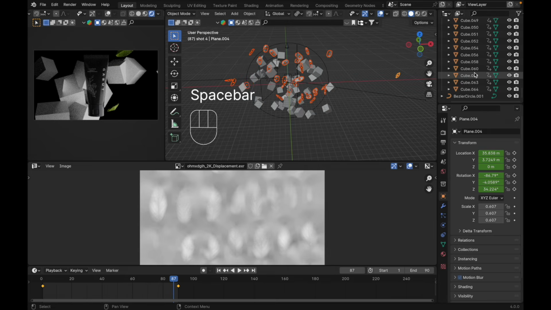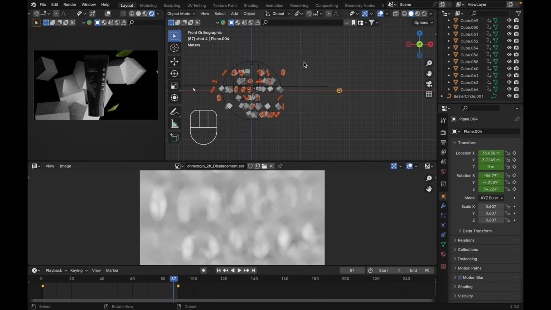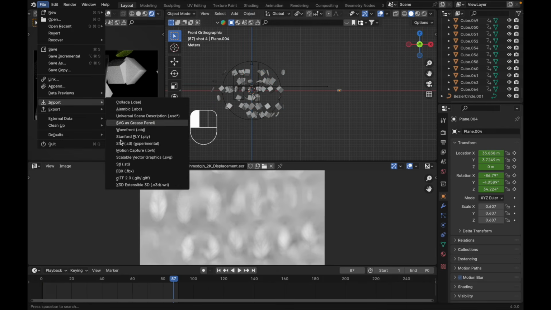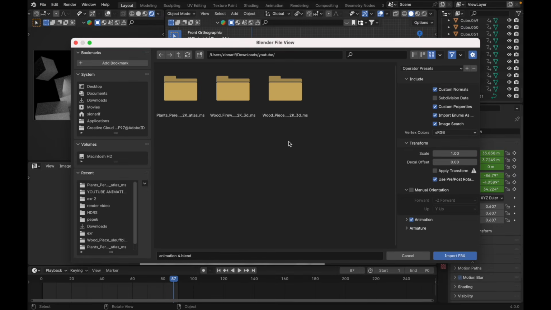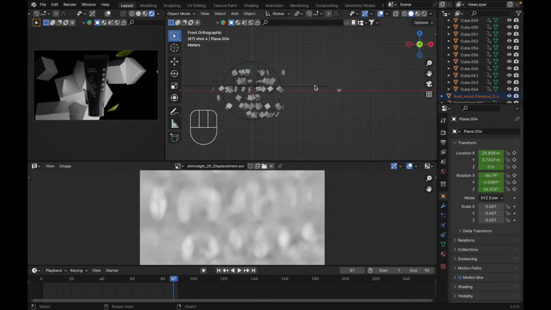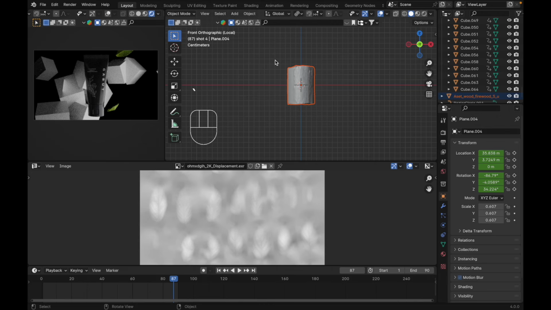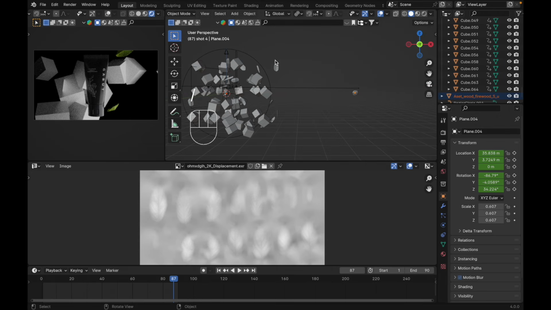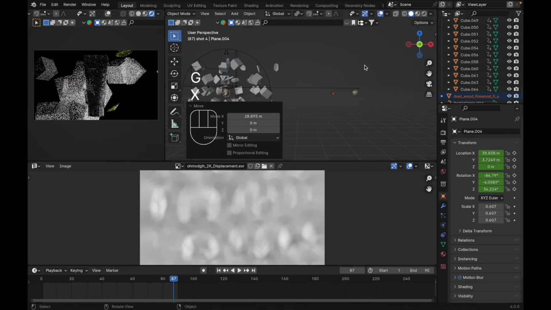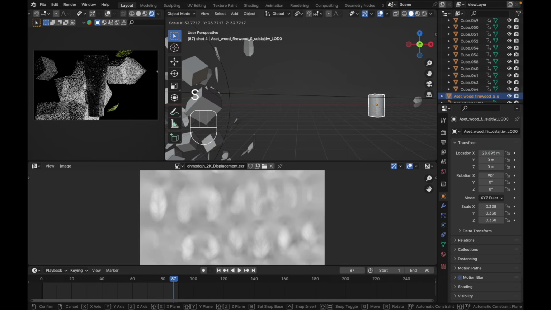And for the last cube over here, let's leave it like this for now. And go to File, Import, FBX. Just find your firewood, this one, and just use this one. Press slash. We have something like this. Press slash again. Let's move it over here. It's too small. Let's scale this up. Just like this, I guess.